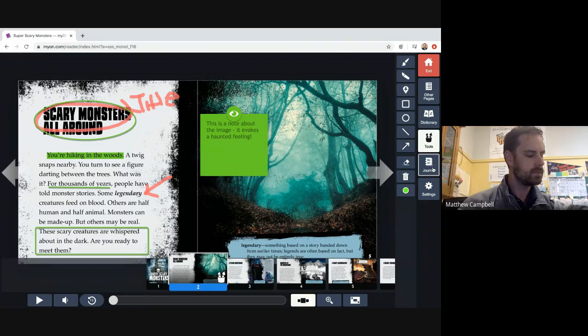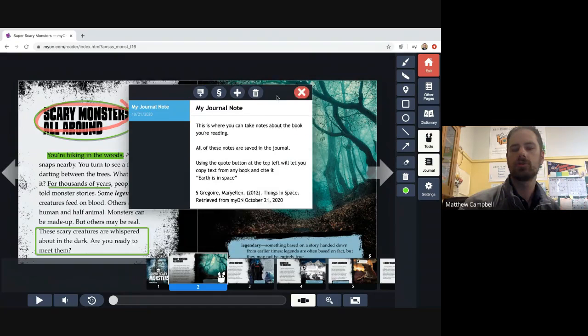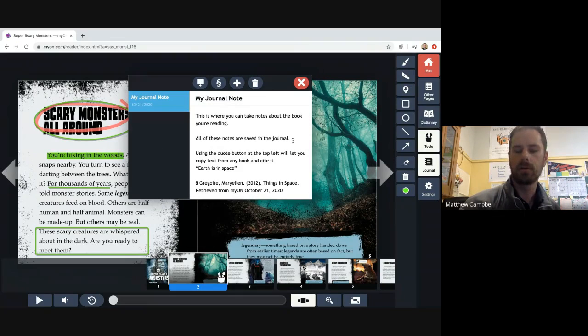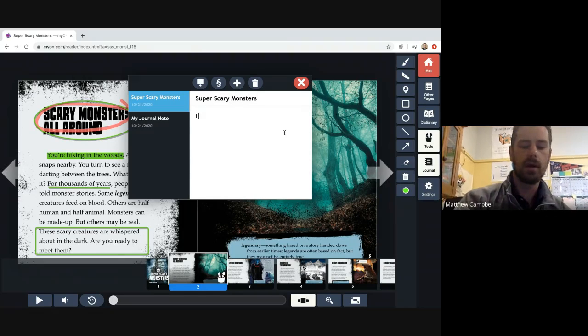Lastly, there's the journal. Okay, the journal is a place where you can take notes. This journal carries through all of the books you read. So I took these notes in a different book, but I'm going to add a new journal entry. I'm going to call this Super Scary Monsters. And I'm going to put my thoughts.